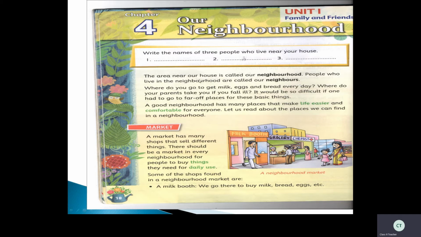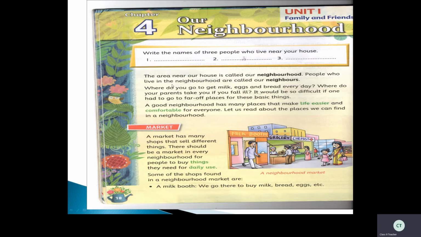The area near our house is called our neighborhood. What is this, children? The area near our house is called our neighborhood. Now, people who live in the neighborhood are called our neighbors. So, who are neighbors, children? The people who live in the neighborhood are called our neighbors. Now, who are your neighbors? Who are living near your house? Those people are your neighbors, and you can recall who are your neighbors. You can discuss with your parents who are your neighbors.